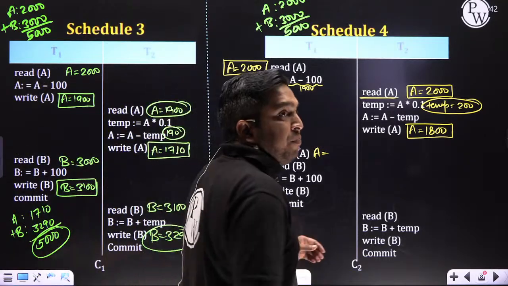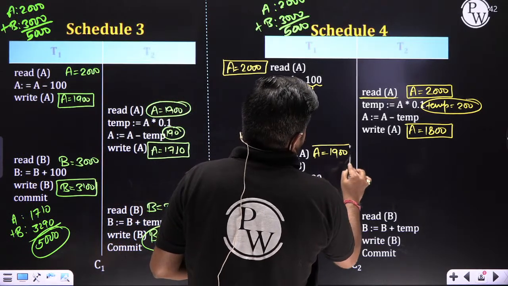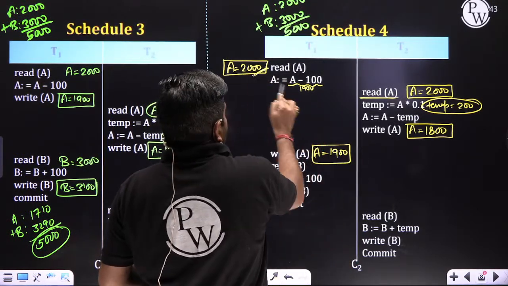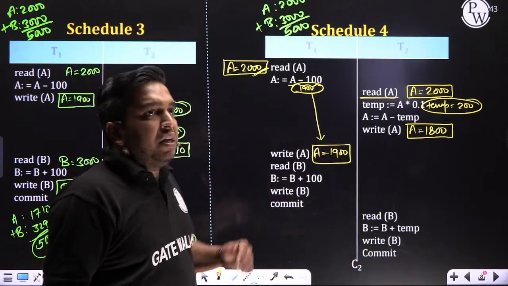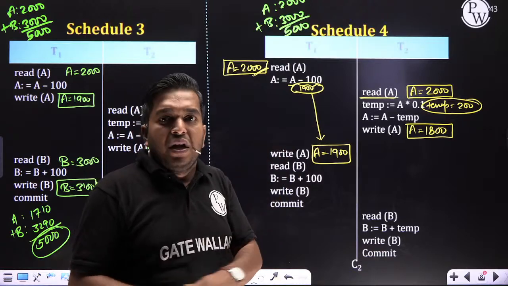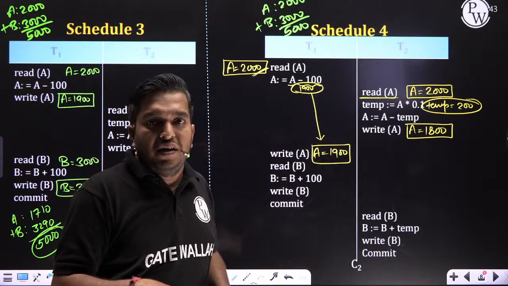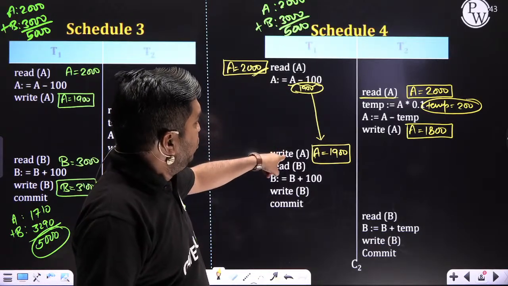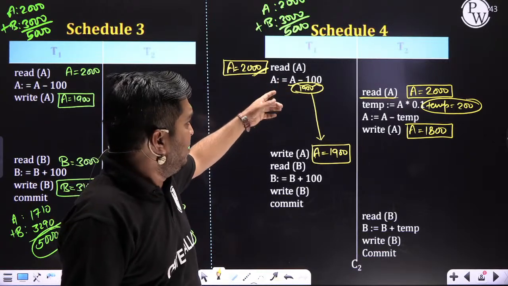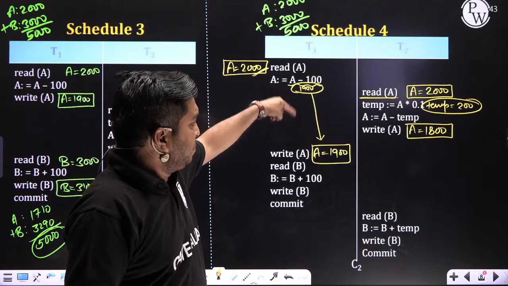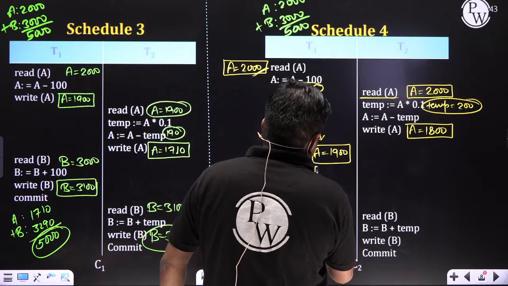Very good, but the A value, Jadip, is not 1800. Why will the A value be different? Because this transaction has a value. Jadip, if I have given one question and each and every student gives an answer, then whatever value they have in transaction T1, the A value is 2000, 100 is subtracted, then it will write 1900. Clear, beta?